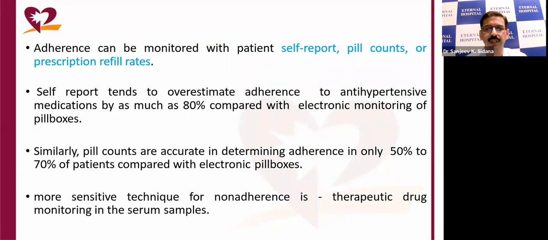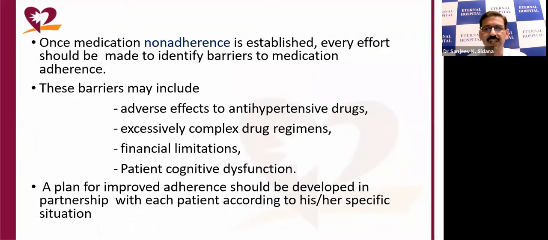Adherence can be monitored by self-reporting, pill count, as well as prescription refill rate. Self-reporting tends to overestimate, and the more sensitive parameter for non-adherence is therapeutic drug monitoring in serum samples. Once non-adherence has been established, every effort should be made to identify barriers to adherence. They may include adverse effects of the antihypertensive drugs, excessively complex drug regimen, financial limitation, and patient cognitive dysfunction. A plan for improved adherence should be developed in partnership with each patient according to his or her specific situation.